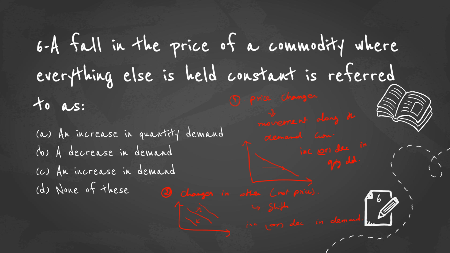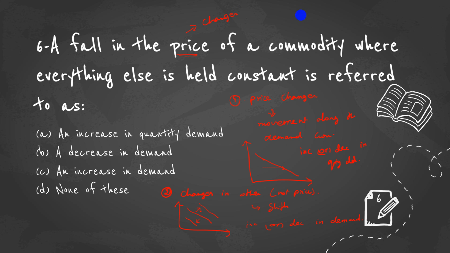Not quantity demand, it is simply demand. When price changes, there is an increase or decrease in quantity demanded. When there are changes in other things apart from price, we call it an increase or decrease in demand. So here, a fall in the price of a commodity. So the price is changing.